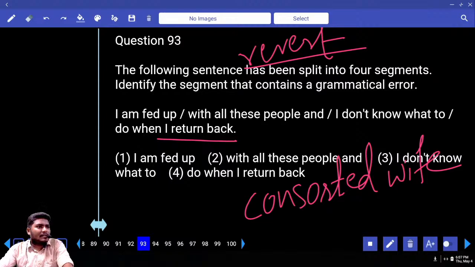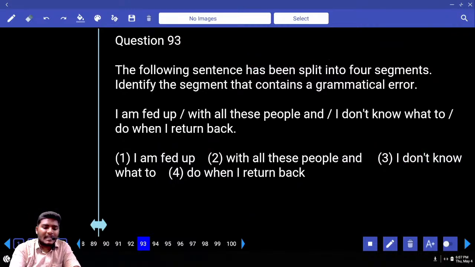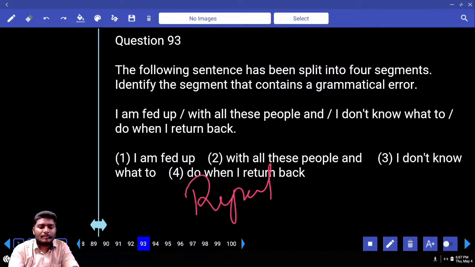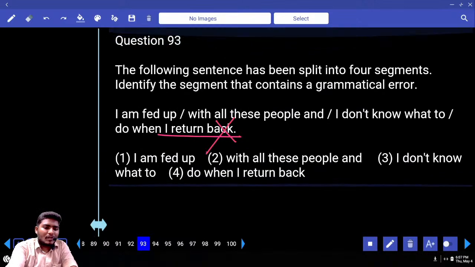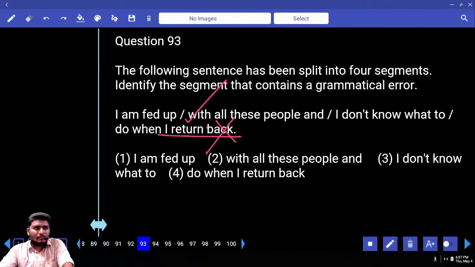These are one type of errors. You should remember this. Tell me what type of errors they are. They are all called redundant errors. Redundant is nothing but repetition. You cannot use some words repeatedly in the same sentence. It is not "I entered into the class". Is that correct? No. What must be the answer? I entered the class. "Please revert back to me." Is that correct? No. Please revert or get back, you can say.